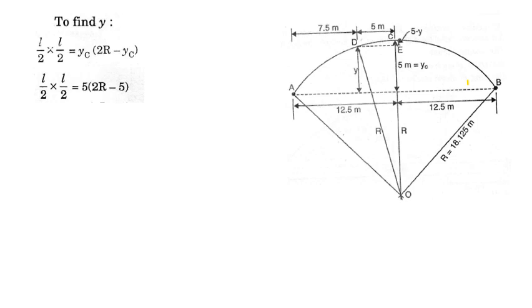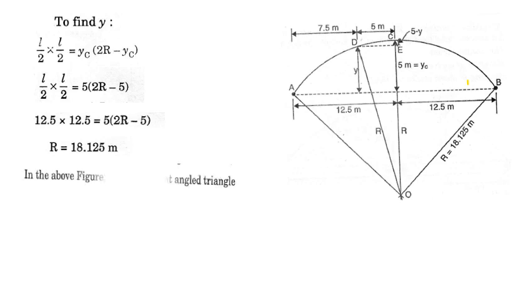Okay, so we know L, that is given as 25, so L by 2 will be 12.5. YC is known, that is given as 5 meter. So 2R minus 5. If you substitute, only unknown is R, we get R as 18.125 meter.